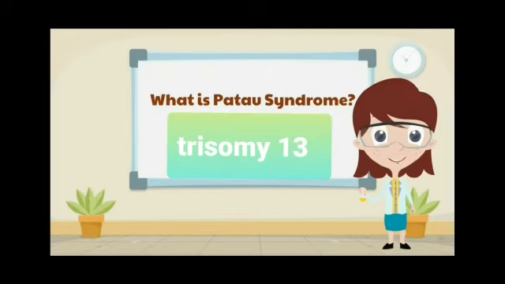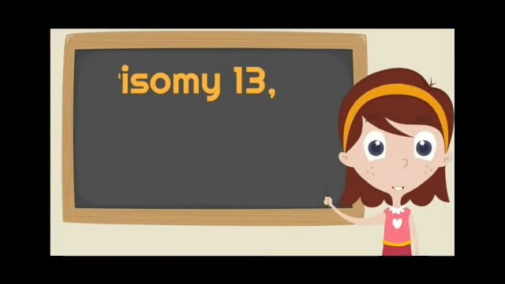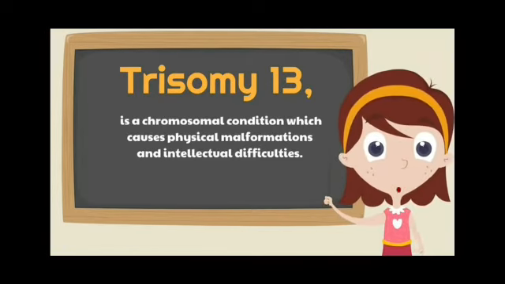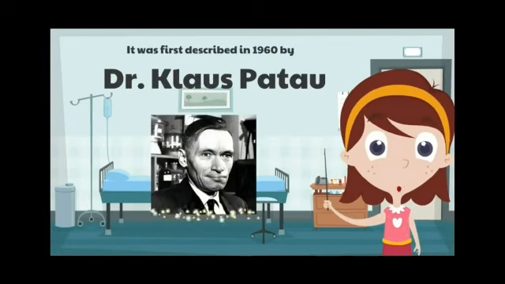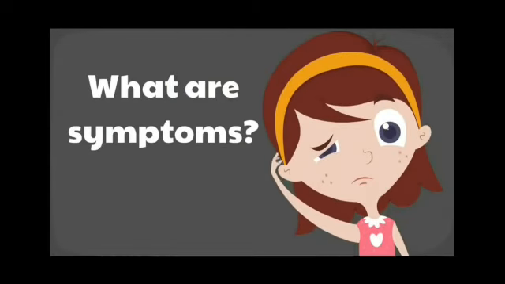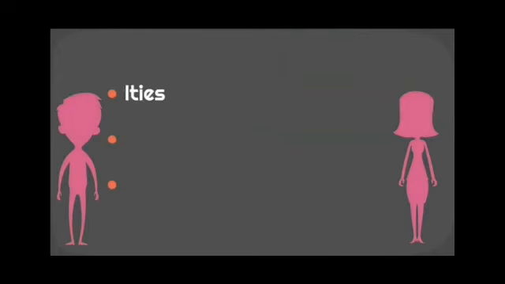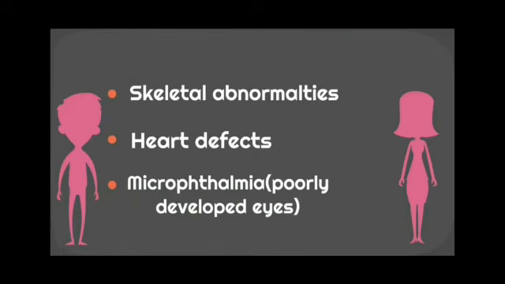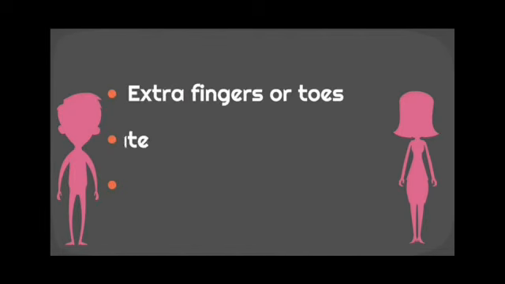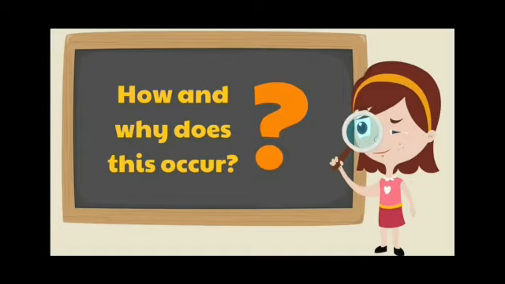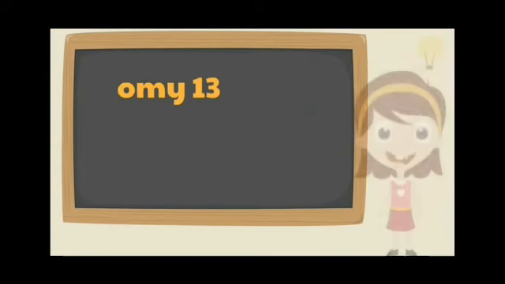Patau syndrome. What is Patau syndrome? Trisomy 13 is a chromosomal condition which causes physical malformations and intellectual difficulties. It was first described by Klaus Patau in the year 1960. What are the symptoms of Patau's? Skeletal abnormalities, heart defects, microphthalmia, poorly developed eyes, extra fingers or toes, cleft lip or cleft palate, hypotonia. That means weak muscles. How and why does this occur?